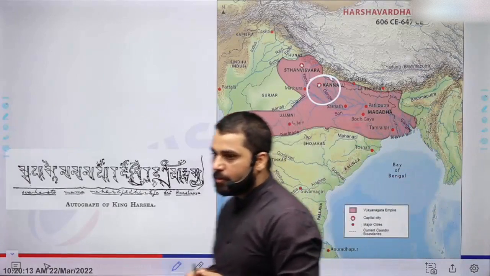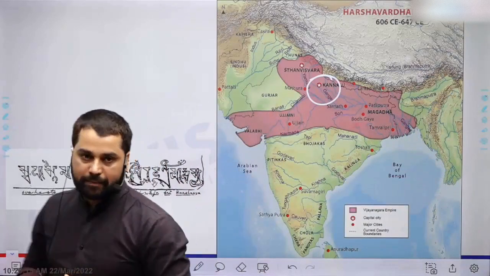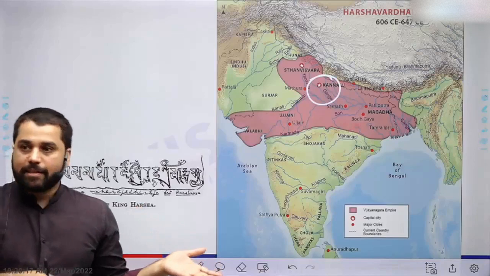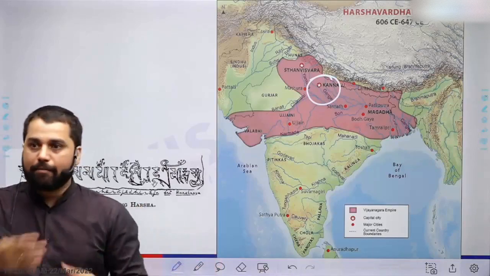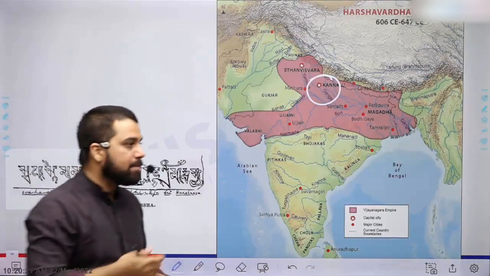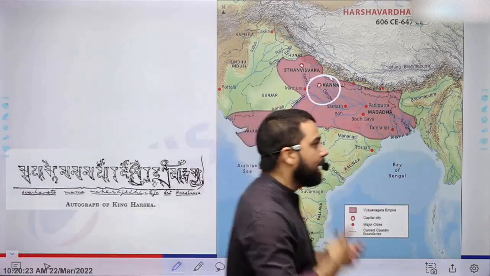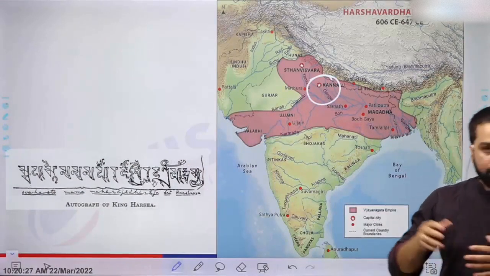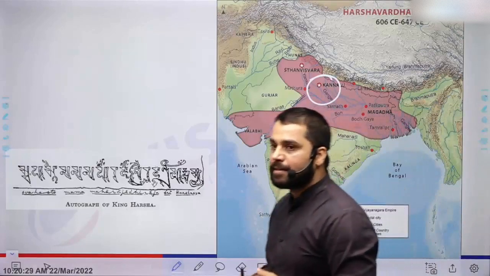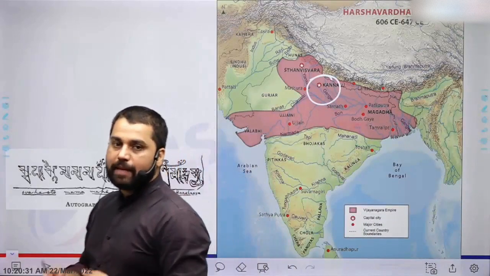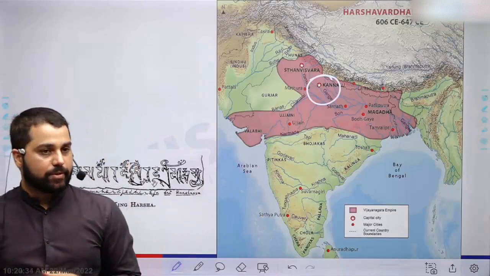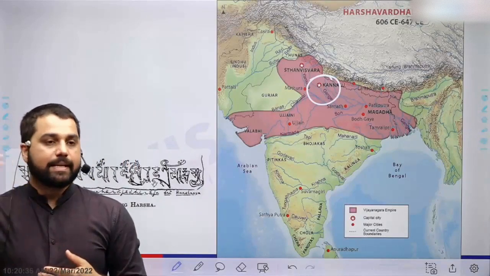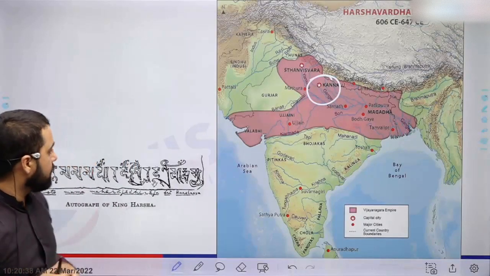Another very important source is another Chinese traveler, his name was initially Huan Sang, now we have more accuracy in his name. His name is Xuanzang. So Xuanzang came to India during Harsha's period. He stayed here in India for few years, and he wrote an elaborate account of administration as well as about society. So these are the two main sources where we deconstruct the idea about Harsha's kingdom.